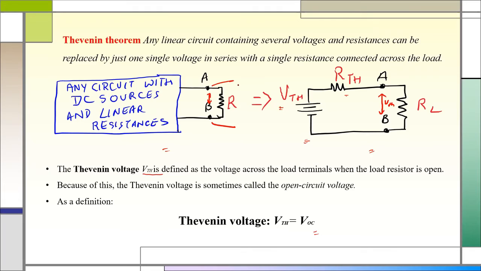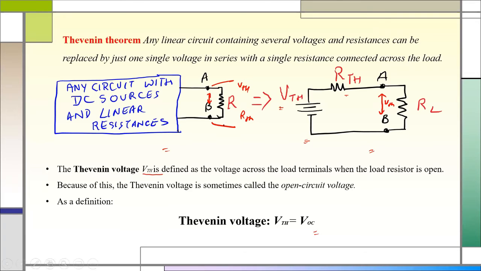Whatever value you get, that will be your VTH. And if you measure resistance across these two points, that will be my RTH. So remove the load and see the voltage and the resistance at these two points. That will be my Thevenin voltage and Thevenin resistance.